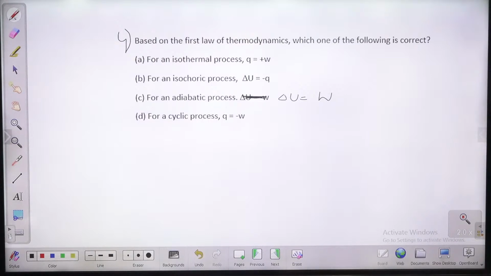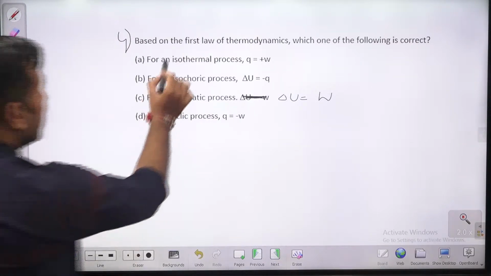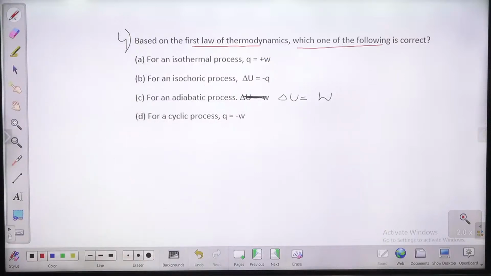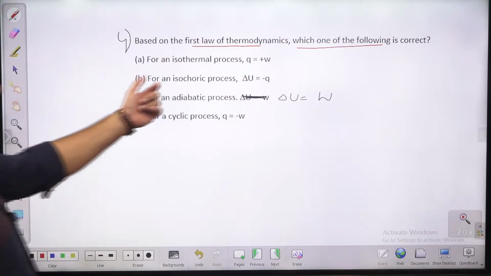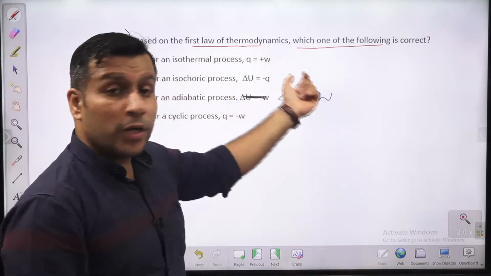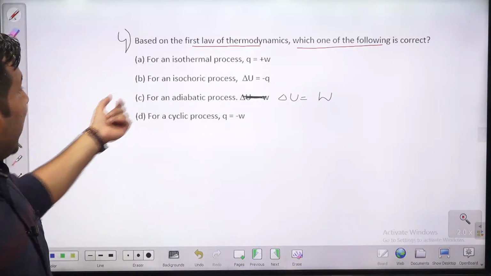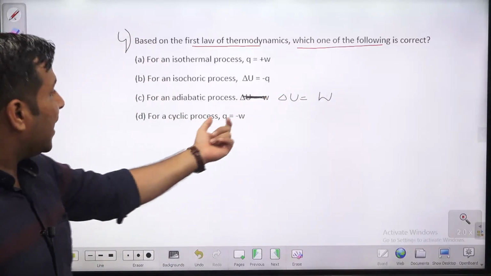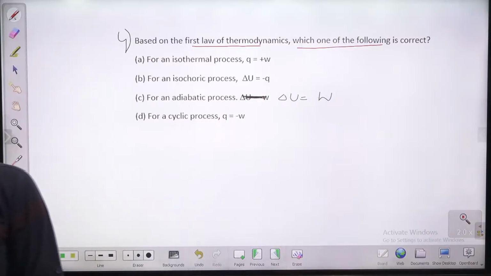Based on the first law of thermodynamics, which one of the following is correct? Which of these is correct, children? Based on the first law of thermodynamics, which one is correct? A: For an isothermal process, Q equal to W. B: For an isochoric process, delta U equal to minus Q. C: For an adiabatic process, delta U equal to W. D: For a cyclic process, Q equal to minus W.